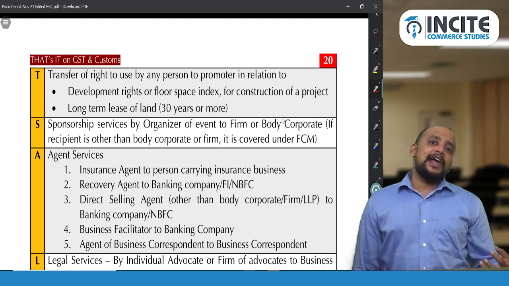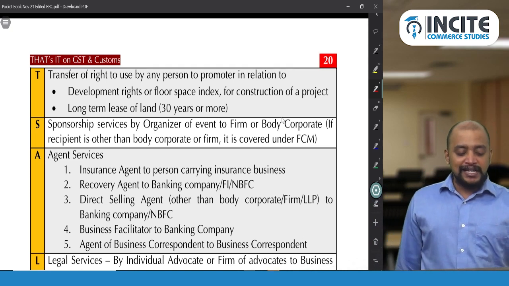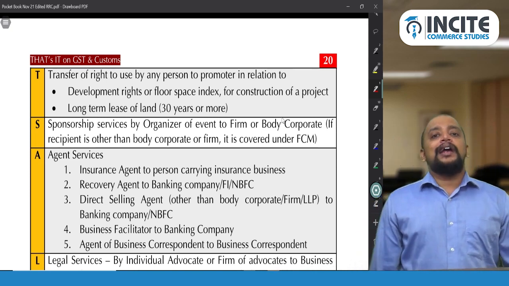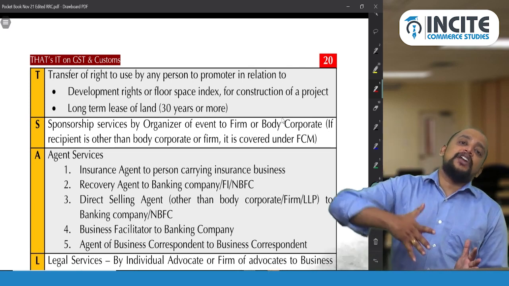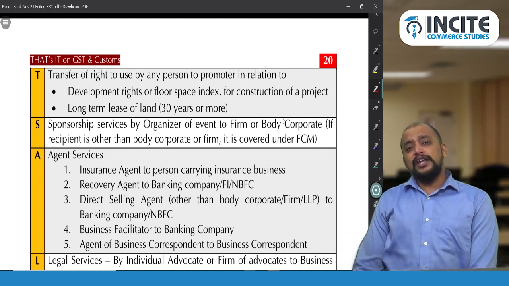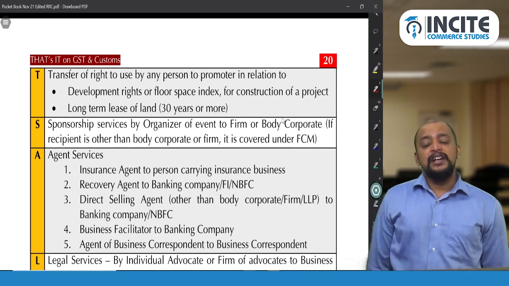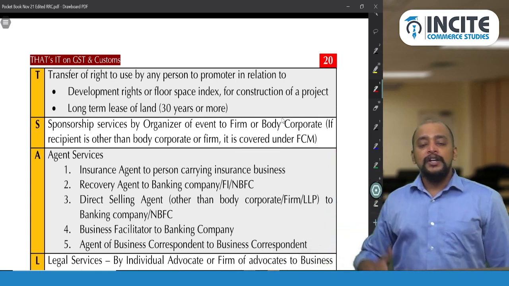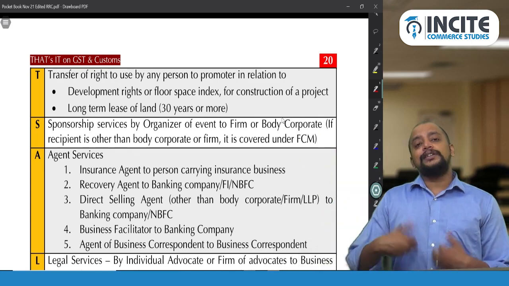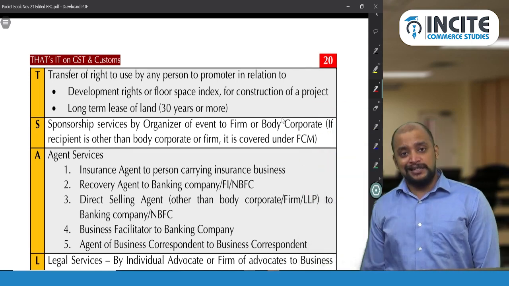Already some land I have, like for example, the FSI permitted is 2 and I have 2400 square feet. So 4800 square feet of construction I can make, but I used only 3000 square feet. So still 1800 square feet is possible. That I will transfer to a builder, for which I will get consideration. On that consideration, the builder only will pay GST under RCM.